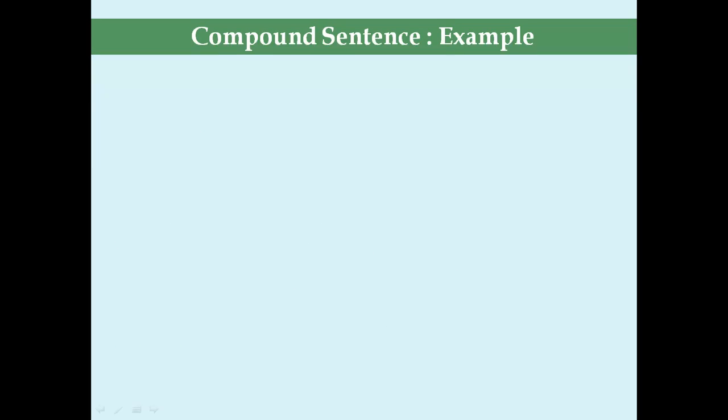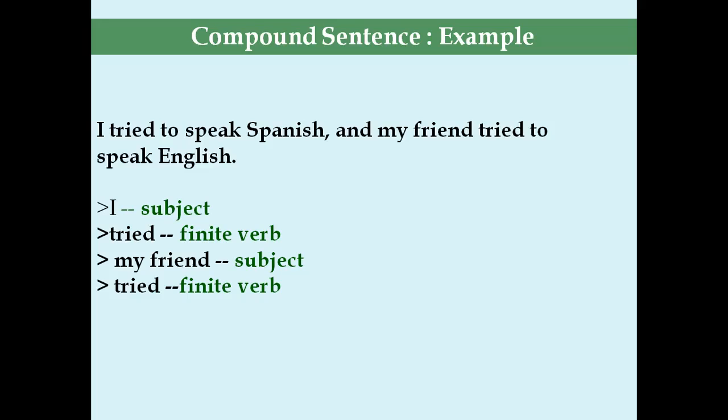Example for compound sentence. I tried to speak Spanish and my friend tried to speak English. Here I, subject, tried, finite verb. My friend, subject, tried again, finite verb.